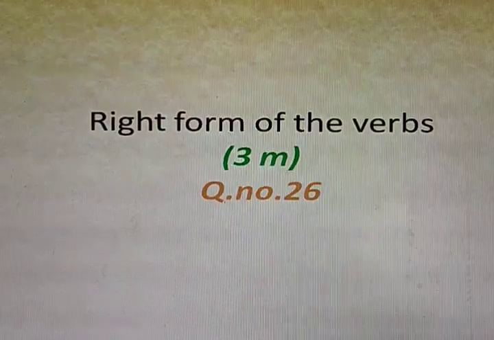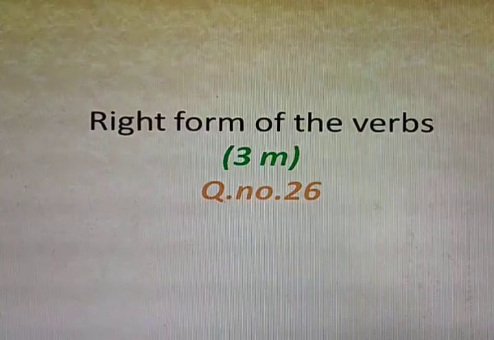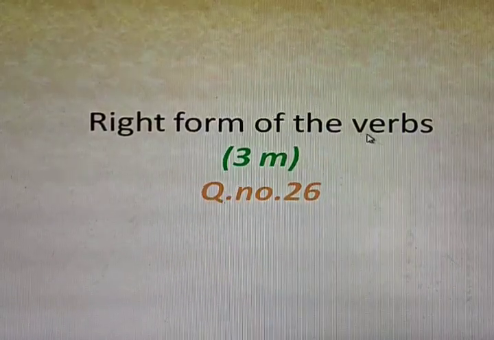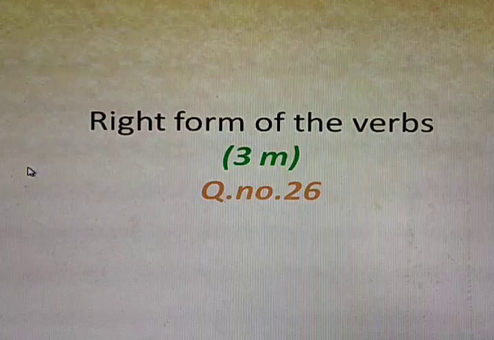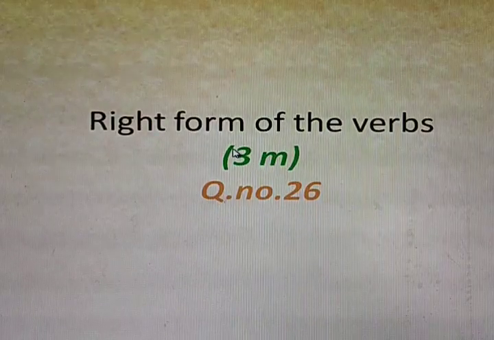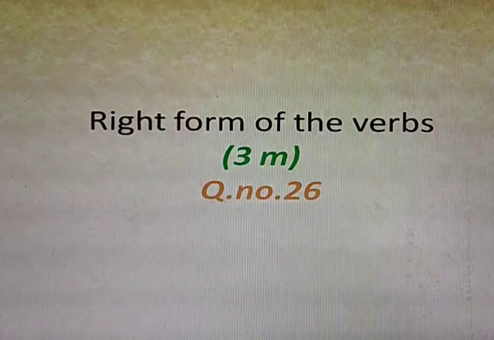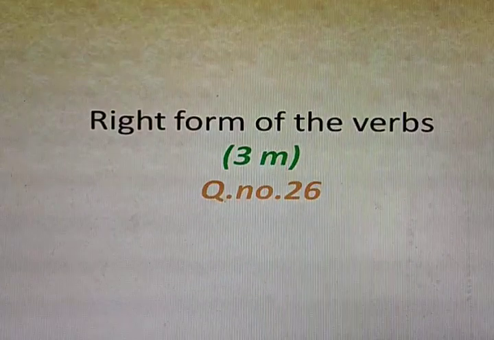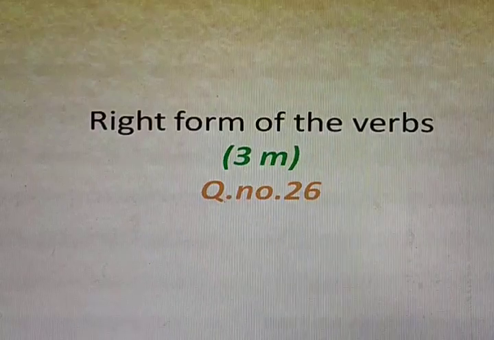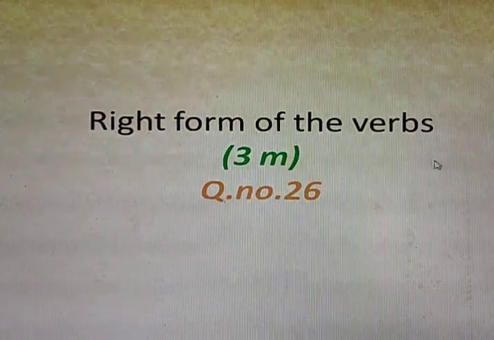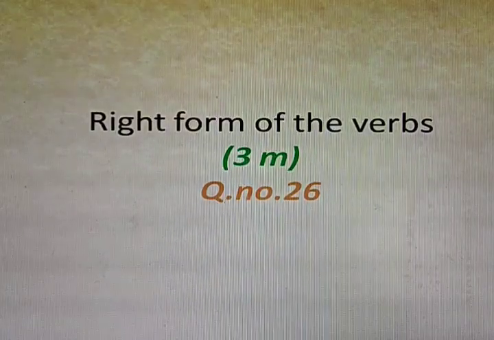Before going to this, let us know what is a verb. A verb is a word that denotes an action. Then what is this right form? The right form of the verb is nothing but giving the suitable verb form to the given verb. So totally it depends upon the sentence, what verb form should be filled in the blank. We knew the definition of the verb, that is, a verb is nothing but a word that denotes an action.